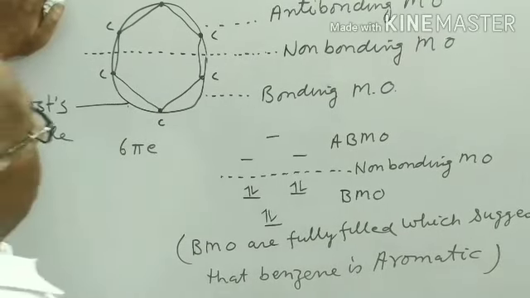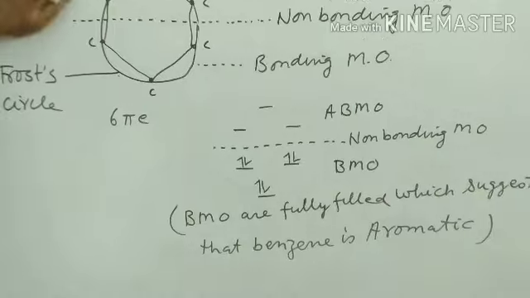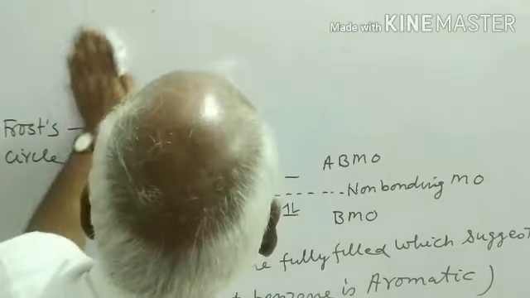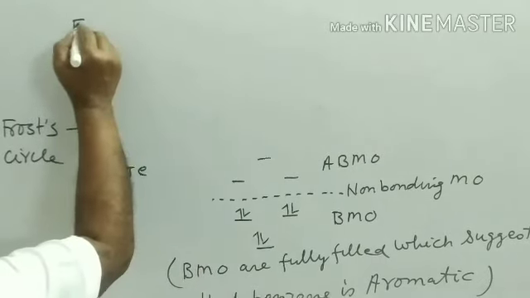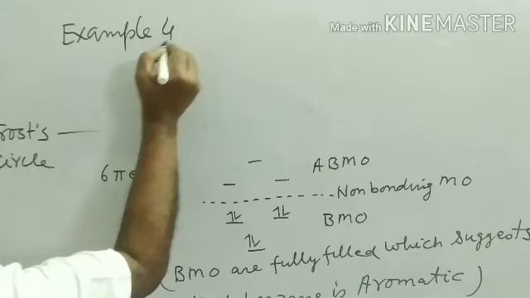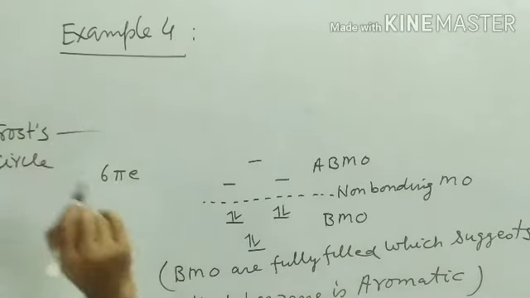The other type of compounds comes in example 4. Example 4 means type 4.